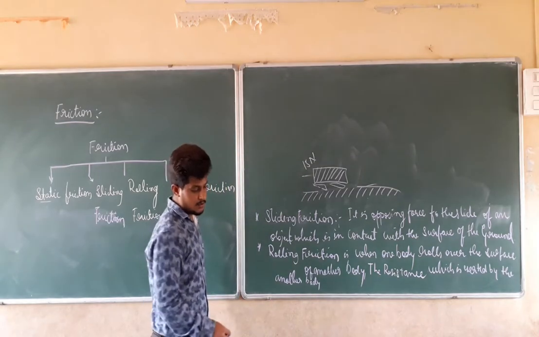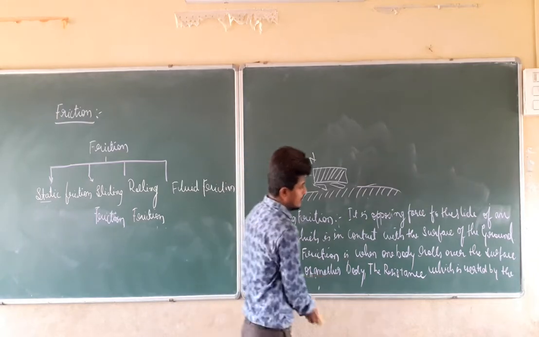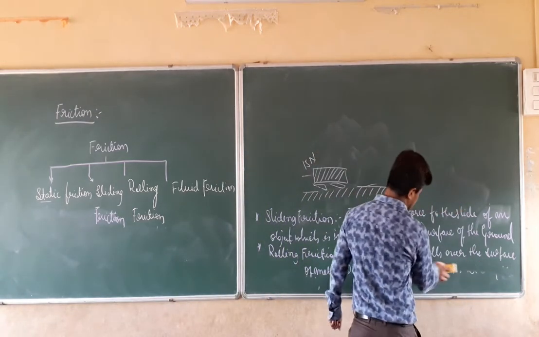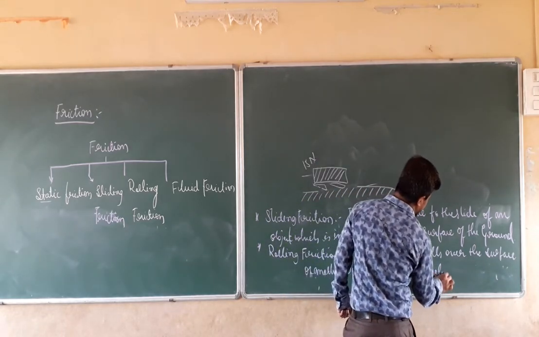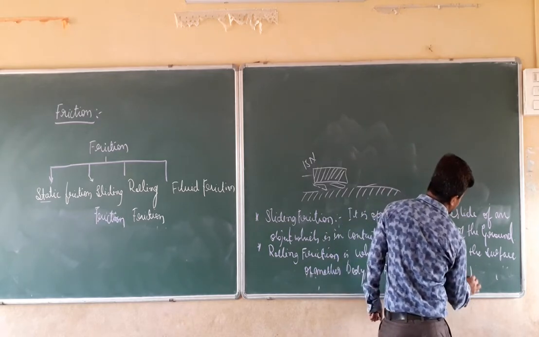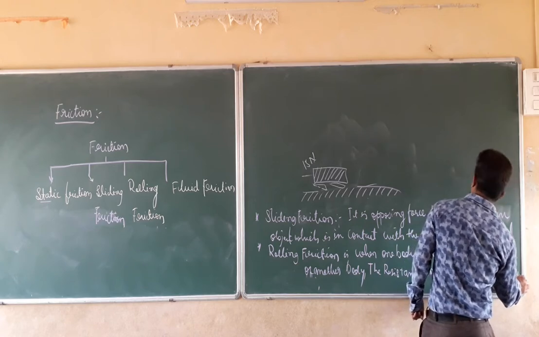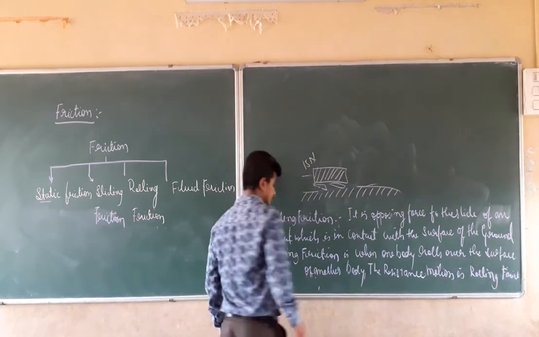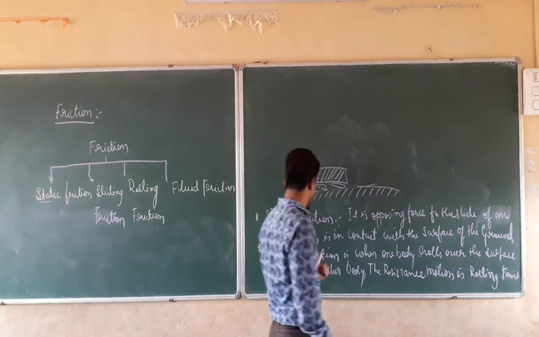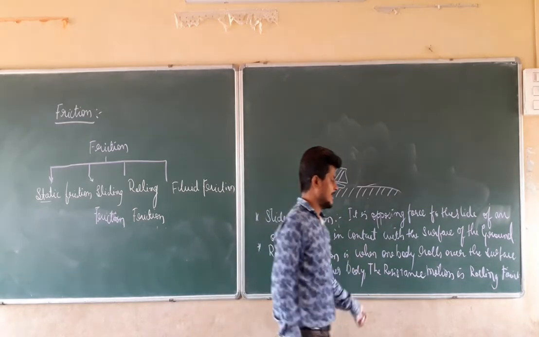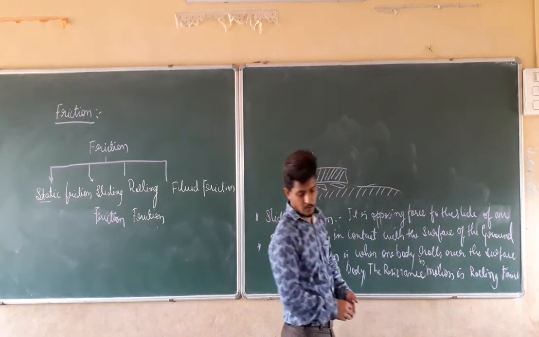Or we can generally say, resistance to the motion is nothing but rolling friction. Rolling friction is when a body rolls over the surface of another body, and the resistance to the motion is rolling friction.